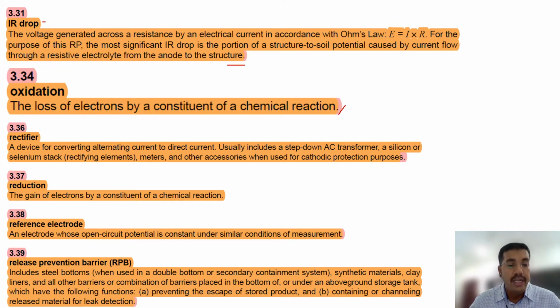Release prevention barrier, this is one of the important ones. It includes steel bottoms when used in a double bottom or secondary containment systems. What is a release prevention barrier?